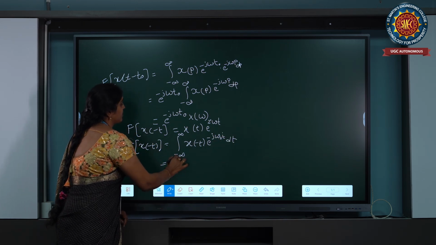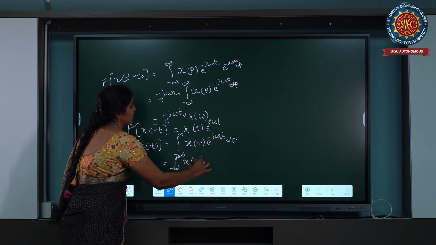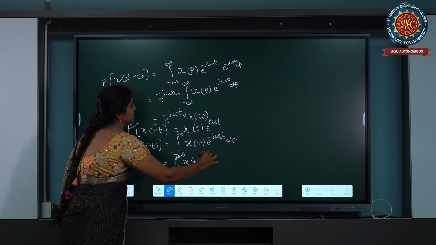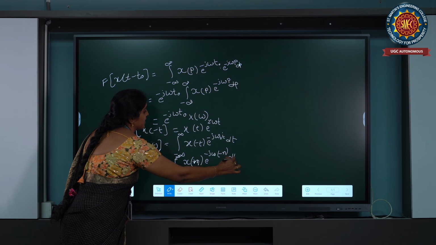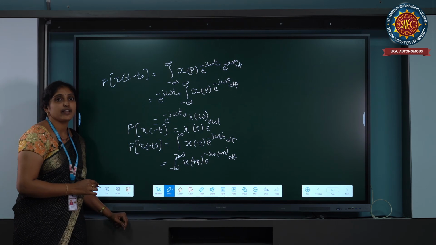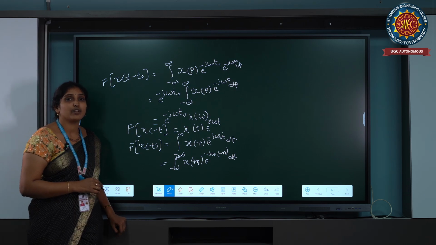Integrating from minus infinity to infinity, let us take x of minus t as some n value, x of n into e power minus j omega, and in place of t we substitute minus n, into dt. This is about the Fourier transform. Thank you.